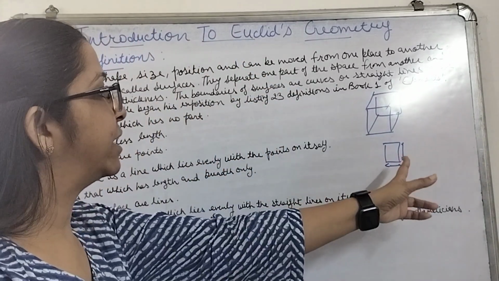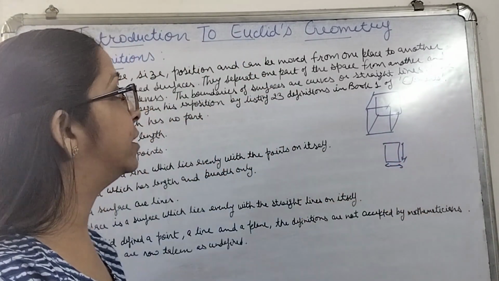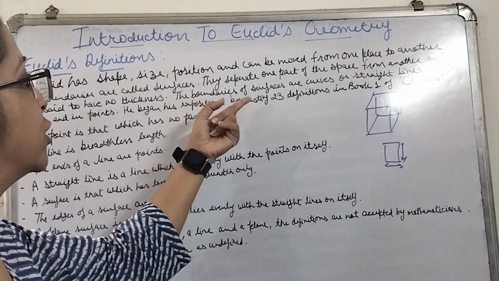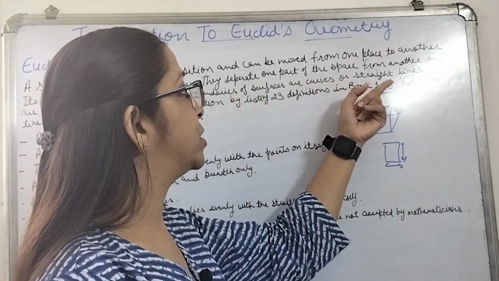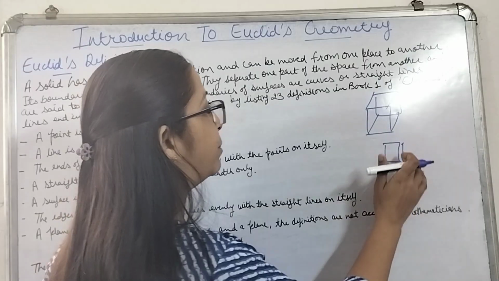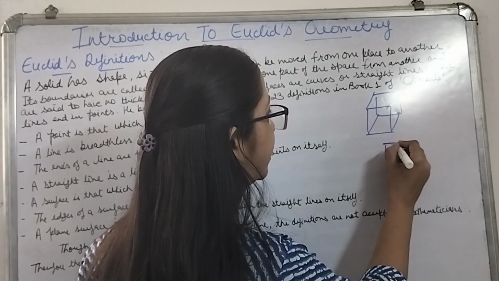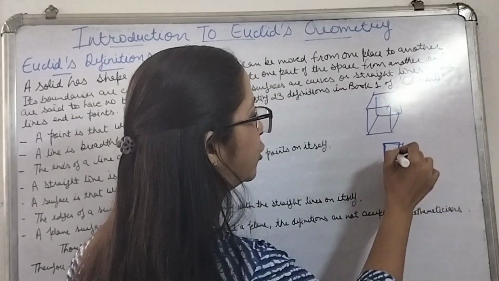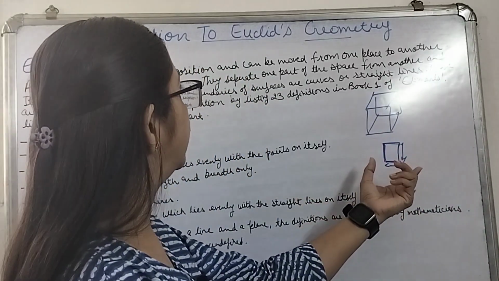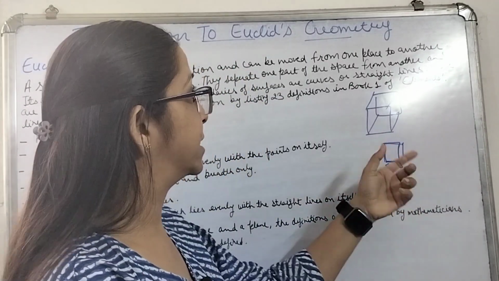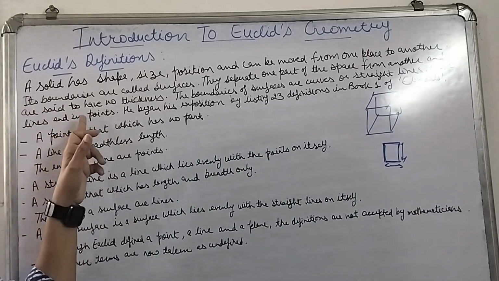It is having only 2 dimensions. It is not having the third dimension. These boundaries of surfaces are curves or straight lines. If we are going to see the boundaries of these surfaces, either it will be a curve or it will be a straight line. So we can see over here, these are your straight lines. The edges or the boundaries are your straight lines, and these lines end in points.